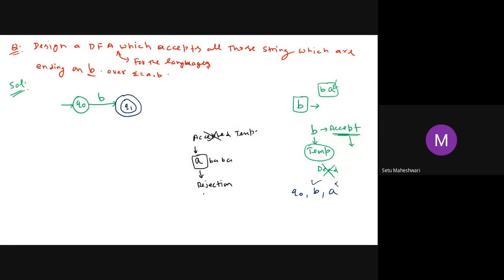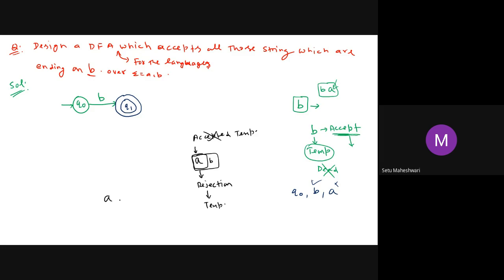Now I have to think whether this rejection is temporary or permanent. Temporary. The reason is that there is a possibility that after this A, if I get one B, then I will accept this string. That is why it is temporary. Now we have to think in a different way. How to think? Let me tell you.